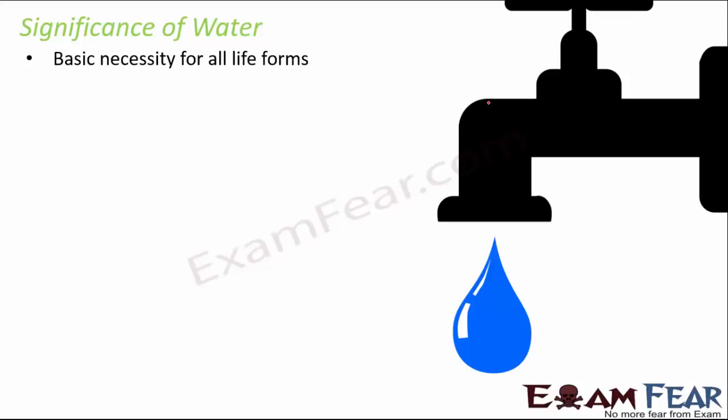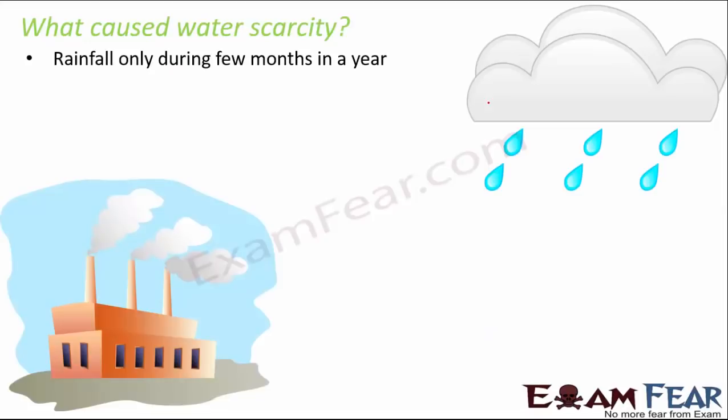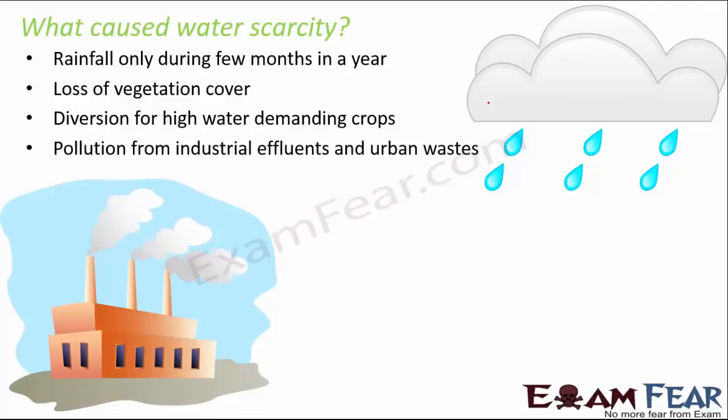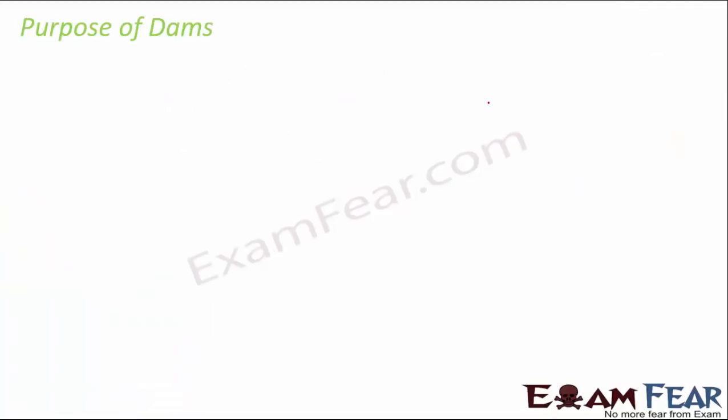Now, coming to water, it's obviously a basic need. We need water for our survival. But these days there is water scarcity because of lack of rainfall and lack of vegetation cover, because forests are being cut down. So, that balance is getting disturbed. There is diversion for high water demanding crops. So, we are growing more crops which need more water, and more water is getting used up there. Then there is pollution from industrial effluents and urban wastes. So a lot of water is also getting wasted because of pollution and other unnecessary wastes.